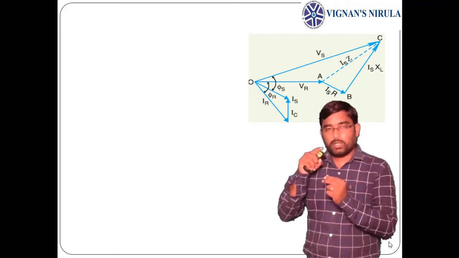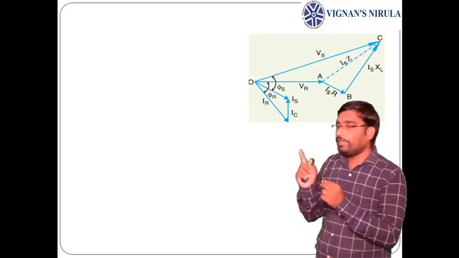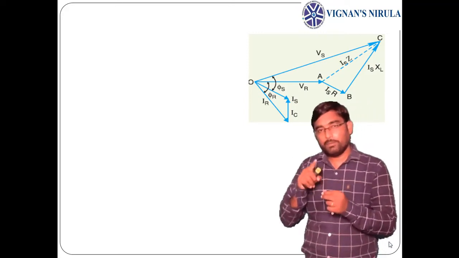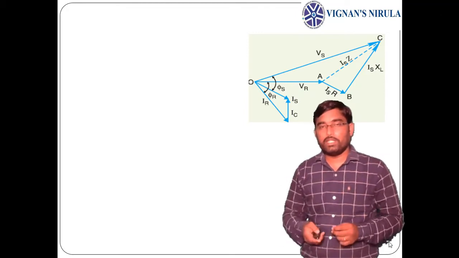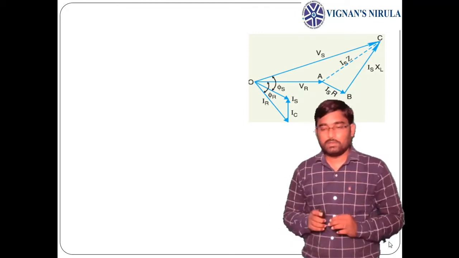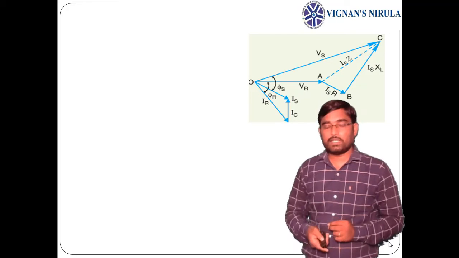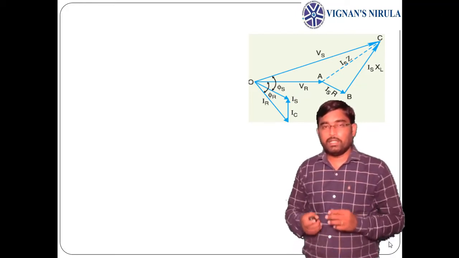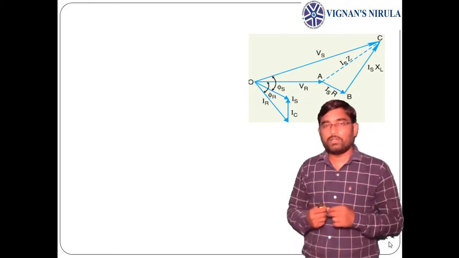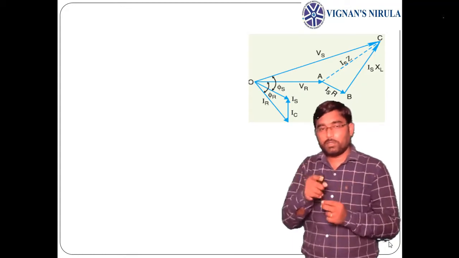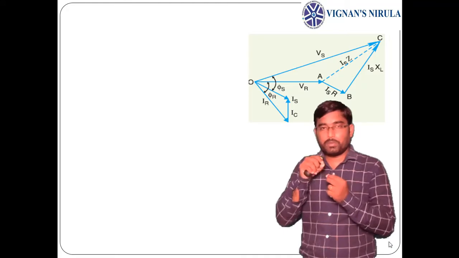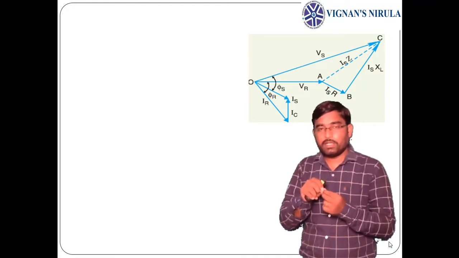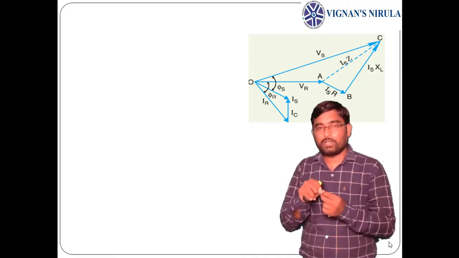To the point of Ir, we need to add Ic so that we will get Is, because Is is the sum of Ir plus Ic. So first we need to draw Ir. The total procedure is: first Vr is taken as reference, that is OA, and here we are taking a lagging load, that is why Ir is lagging with respect to Vr by phi r. See the phasor diagram. Now from the tip of Ir, I need to add Ic, I need to draw Ic.